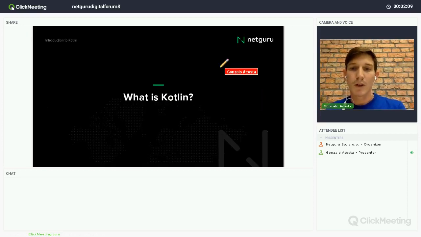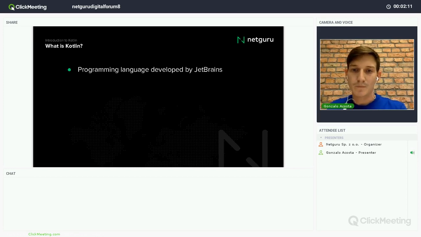So let's start with what is Kotlin exactly. As you know, it's a programming language developed by JetBrains. And yes, the same JetBrains that developed the IntelliJ IDEA IDE, that Android Studio is based on. Its first appearance was in 2011.